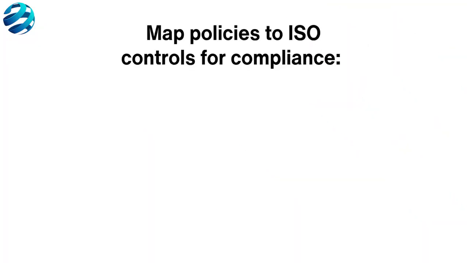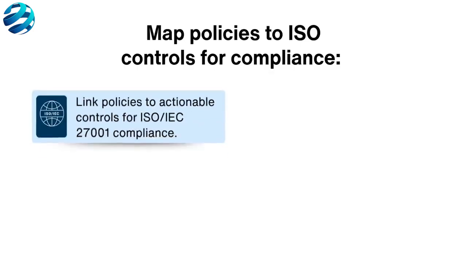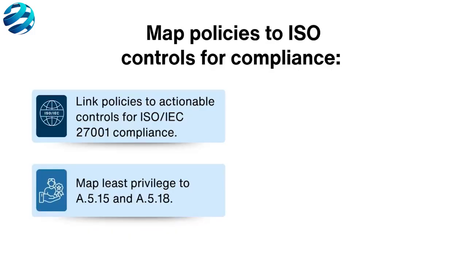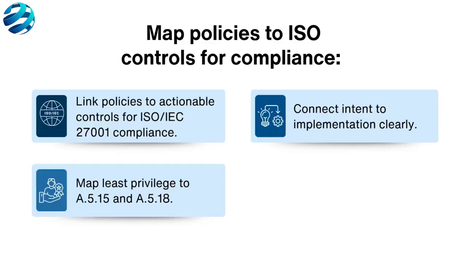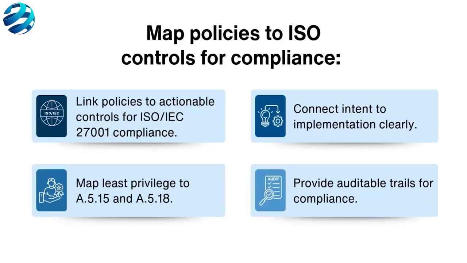Mapping to ISO Annex A controls. A high-level policy sets management direction but must link to actionable controls for ISO/IEC 27001 compliance. For example, a policy on least privilege access maps to Annex A controls like A.5.15 access control, A.5.18 privileged rights, and A.8.2 segregation of duties. This mapping connects policy intent to controls, providing a clear, auditable trail for implementers and auditors.